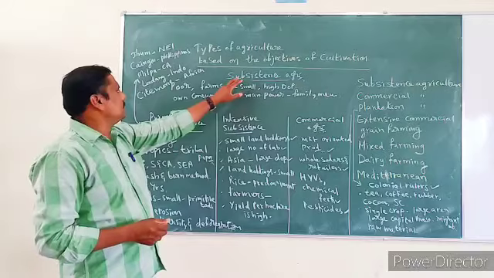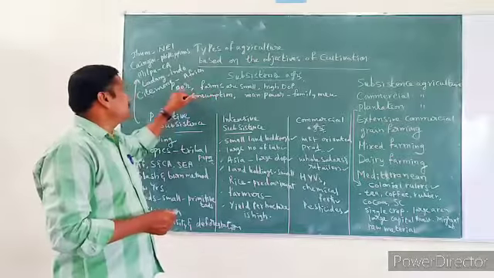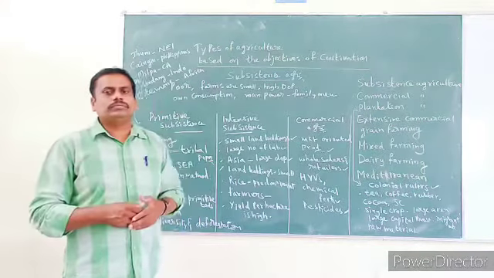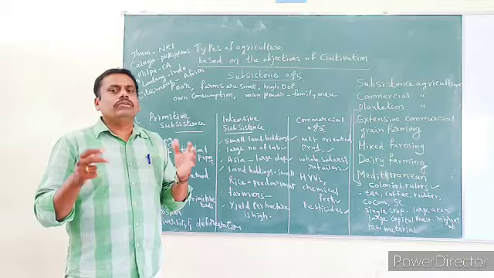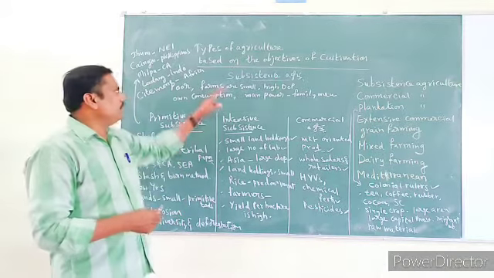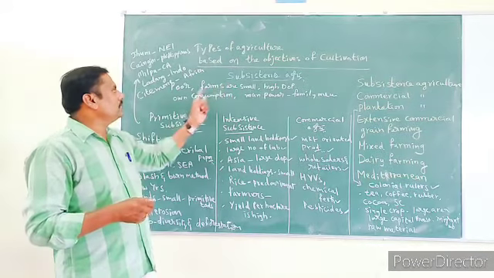Generally, this type of agriculture is practiced where the people are poor. In such areas you can observe the subsistence method of agriculture.